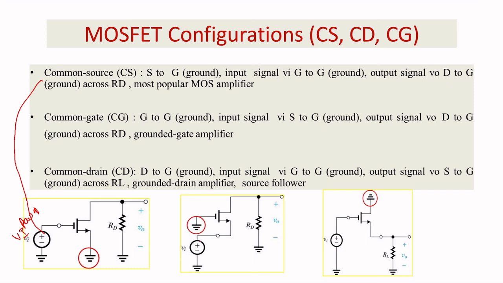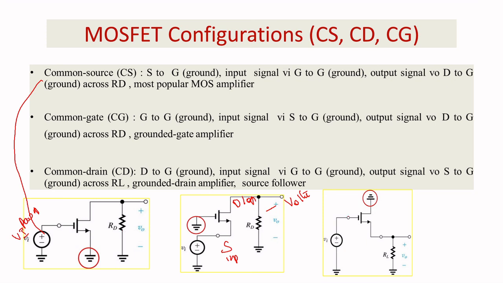When you go for a common gate, the gate will be connected to the ground. So the input will be your source and the output will be the drain, right? You can see here the input is given at the source and the output is taken across the source and drain. So basically the gate is connected to the ground. This is very popular from the voltage point of view. When you want to use a voltage amplifier, this configuration can be preferred. When you want a power amplifier, many applications prefer the common source configuration.